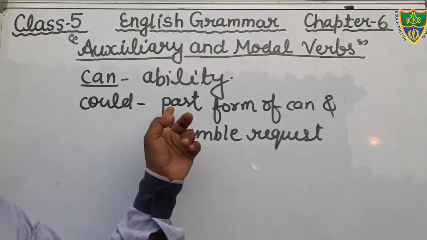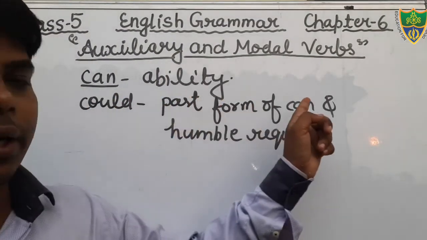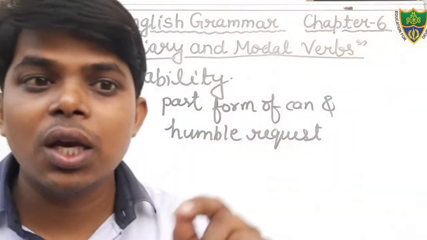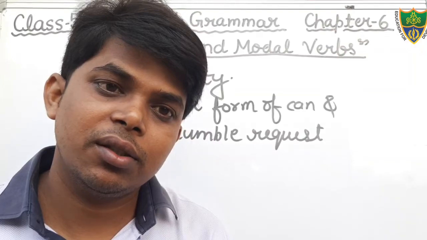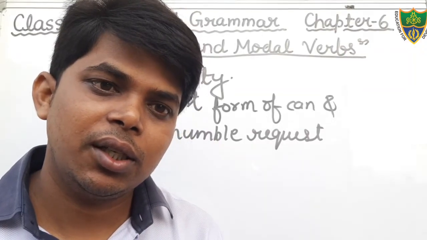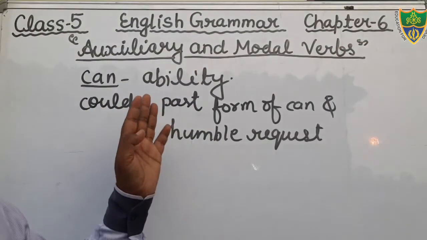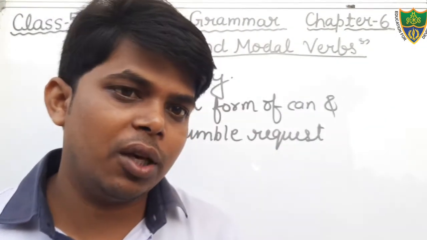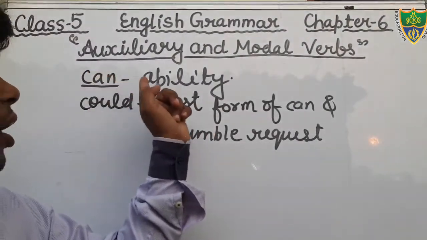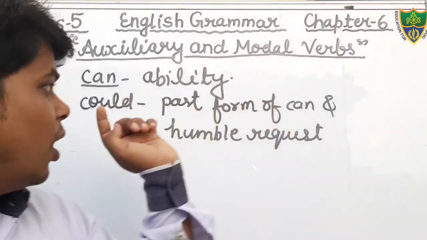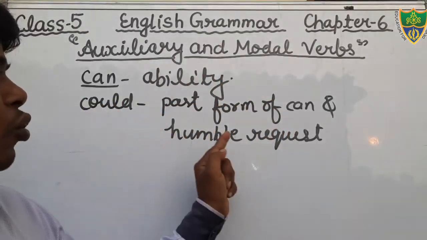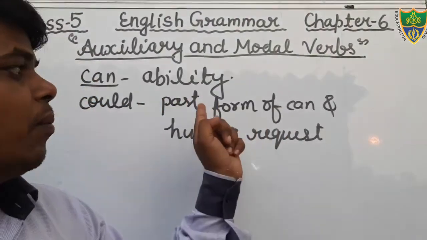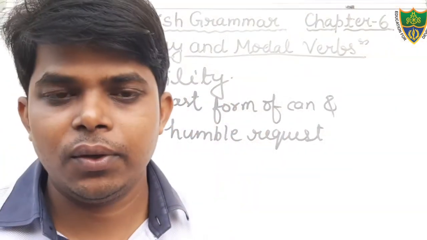And sometimes it is also used as a past form of can. For example, I can speak English, I could speak English. There are many rules you have written in your notebook, you can see from there. But generally we use can for showing ability, and we use could to show a humble request and the past form of can.